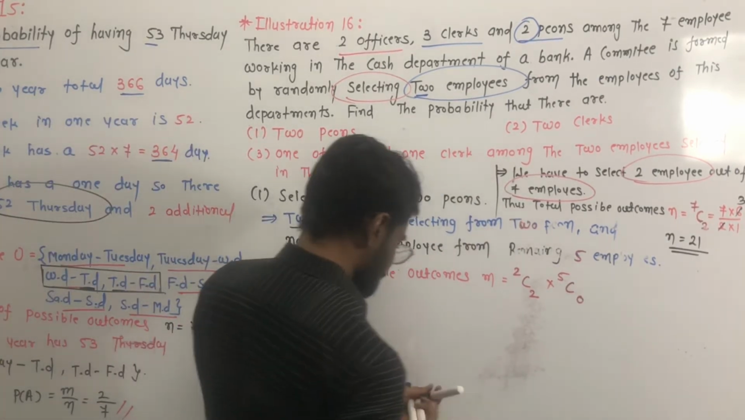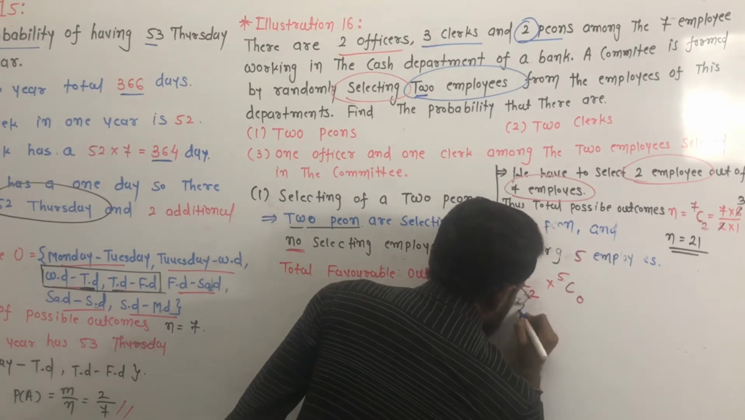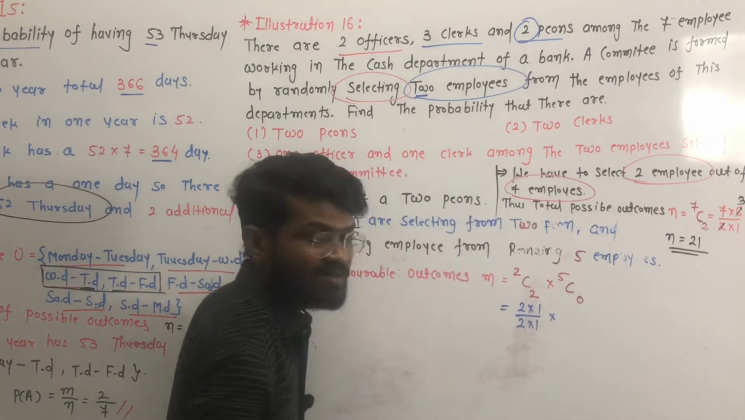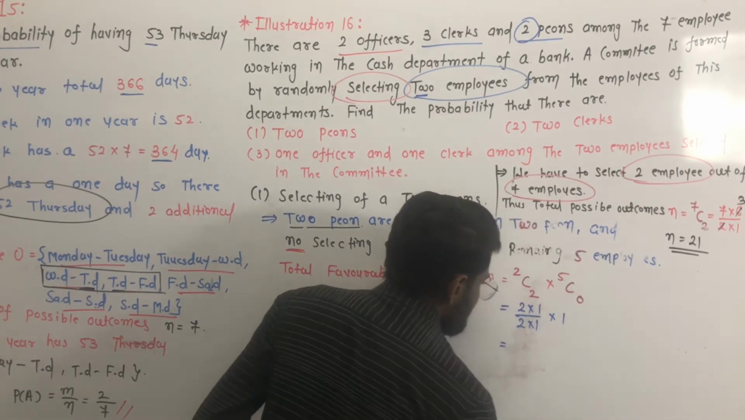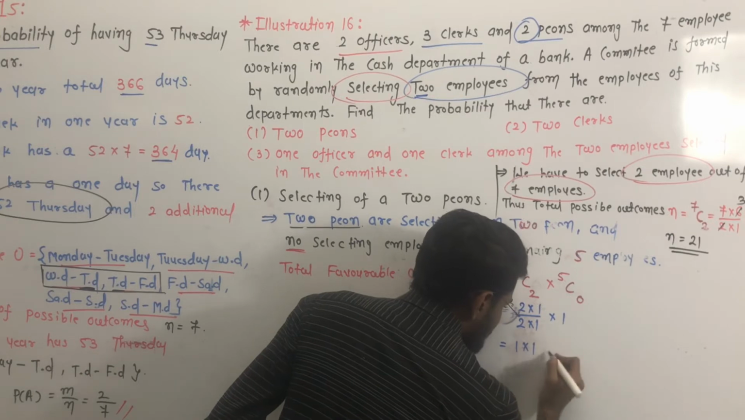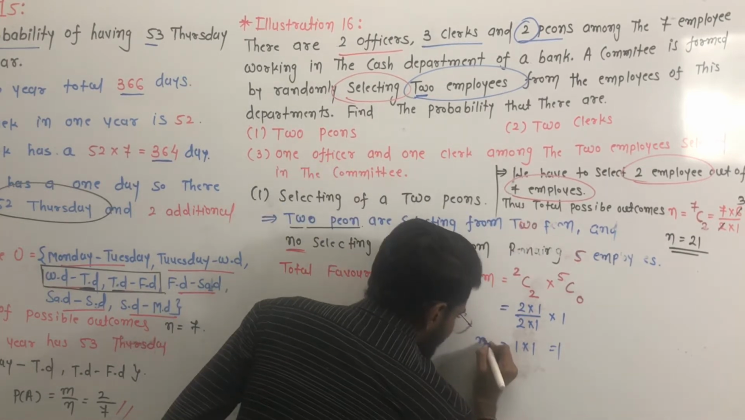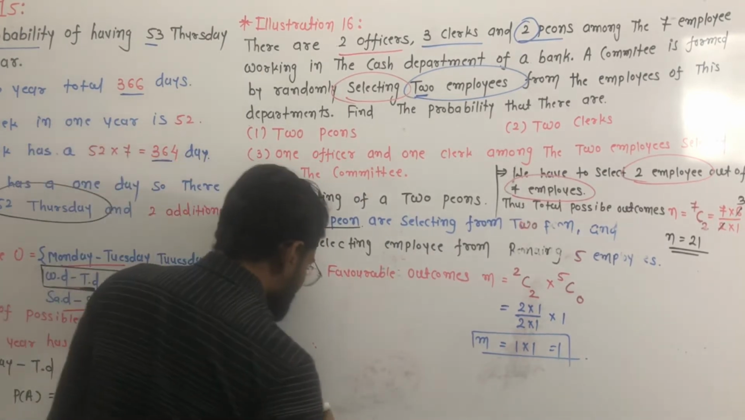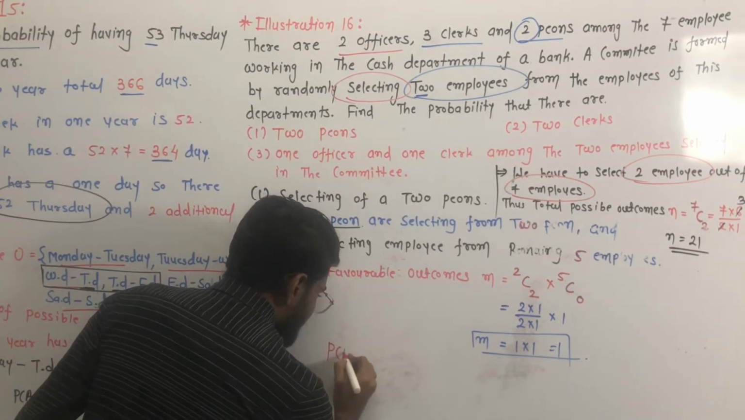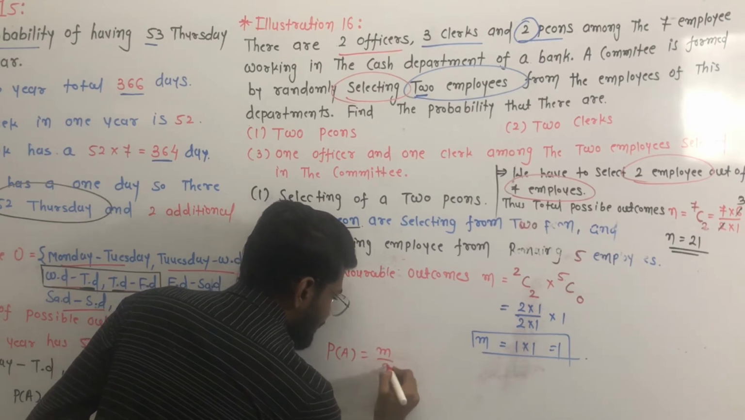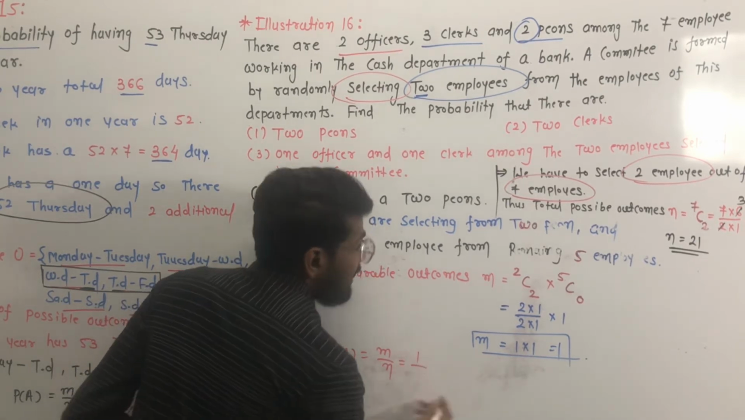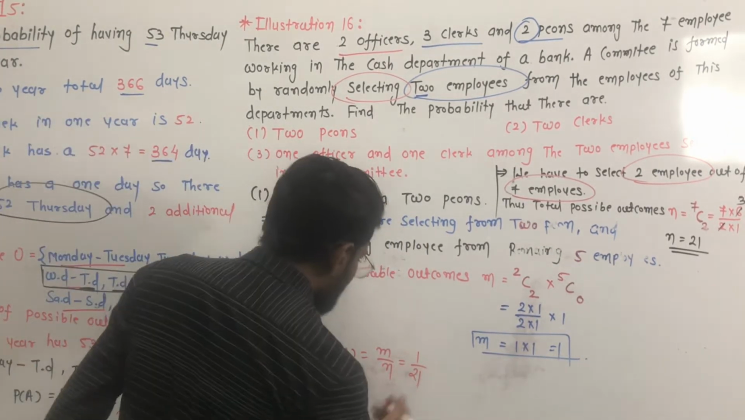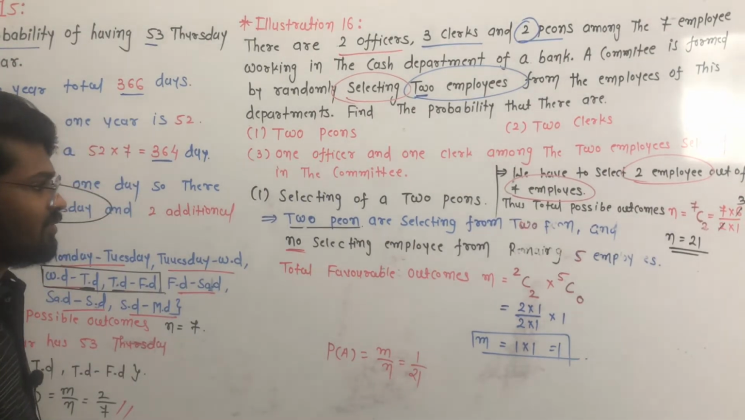Okay, so equal to 2C2, which means 2 multiplied by 1 upon 2 multiplied by 1, and the value of 5C0 is also 1. Then this cancels, so 1 cross 1 is equal to 1. So our total favorable outcomes M is equal to 1. Now we can find the probability of this event A. Probability of event A is equal to M by N. M is equal to 1 and N is equal to 21. So the probability of event A is equal to 1 by 21.